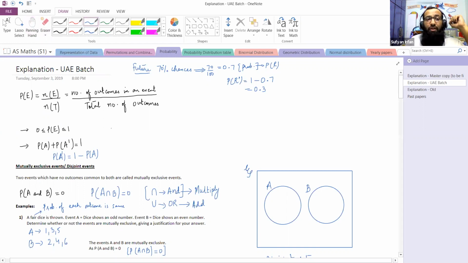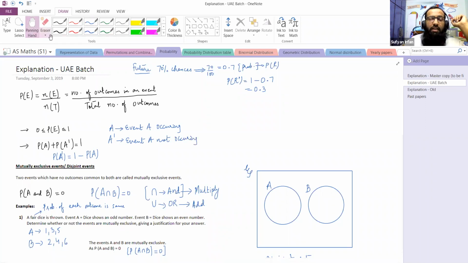What is the meaning of a complement over here? We have also studied sets. So event A occurring is the probability of event A, and A complement would mean event A not occurring.